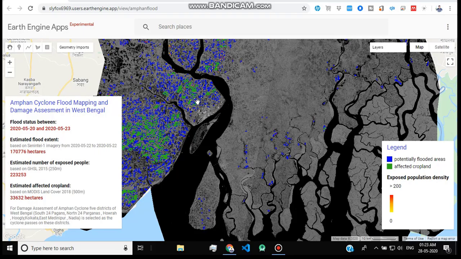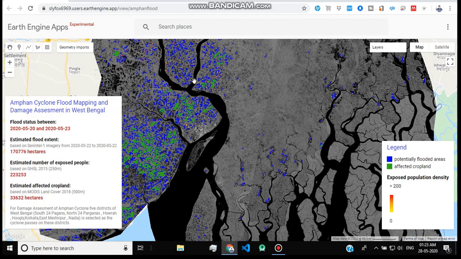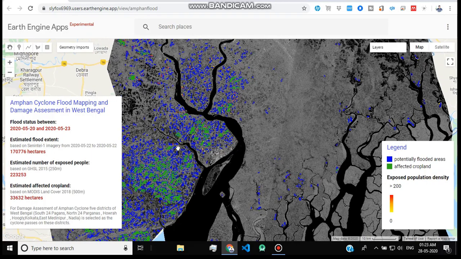Here you can see that the blue part is the flooded area, and the green part is the affected cropland. For the affected cropland estimation, I have taken the MODIS land cover 2018 500 meter data set.